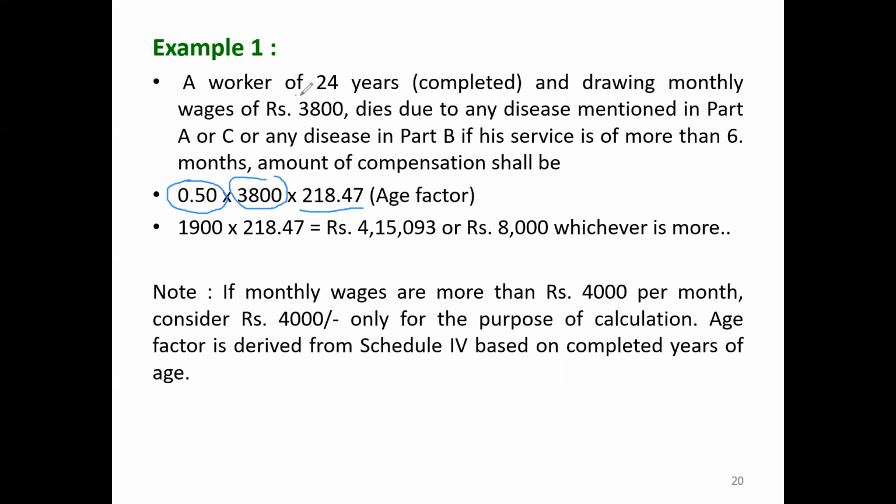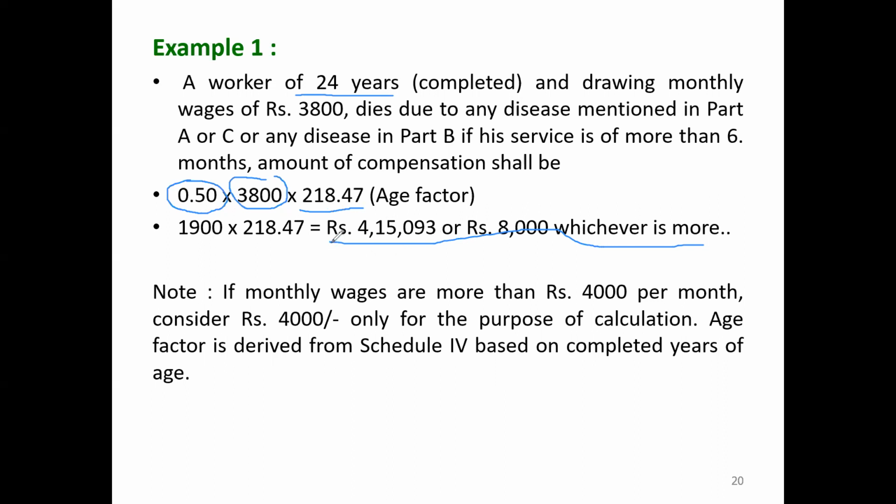Depending on the age, we have to refer to the schedule, and in the fourth schedule it is given that for 24 years the multiplying factor is 218.47. So we multiply the monthly wages, taken at 50%, by the age factor. Then we get 415,093. So this is a simple example of how to calculate the amount of compensation.